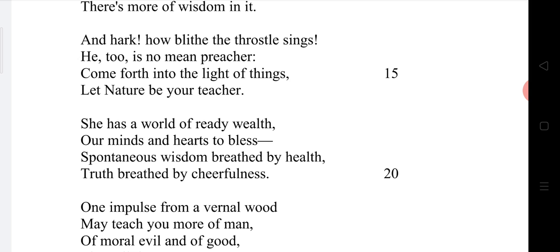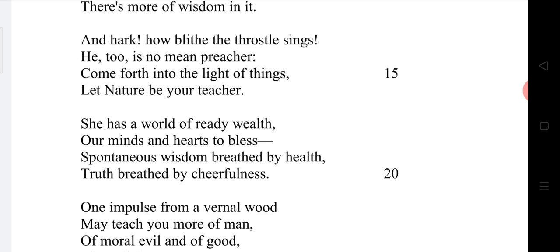He is asking his friend to go to the forest to listen to the sweet music of the linnet bird, which produces a melodious music.